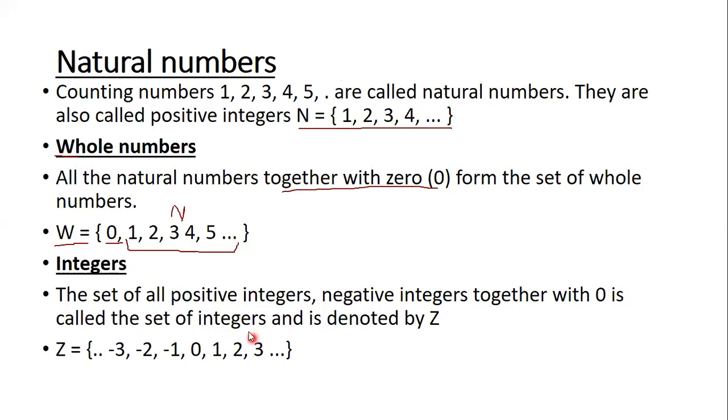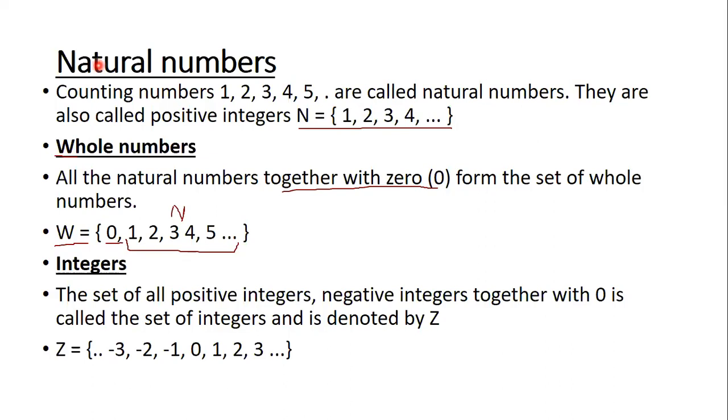Now let's go back to the first definition. Natural numbers started from, you'll have to tell me the answer. Which number? Natural numbers start from 1. Correct. And it is denoted by which letter? N. Very good.